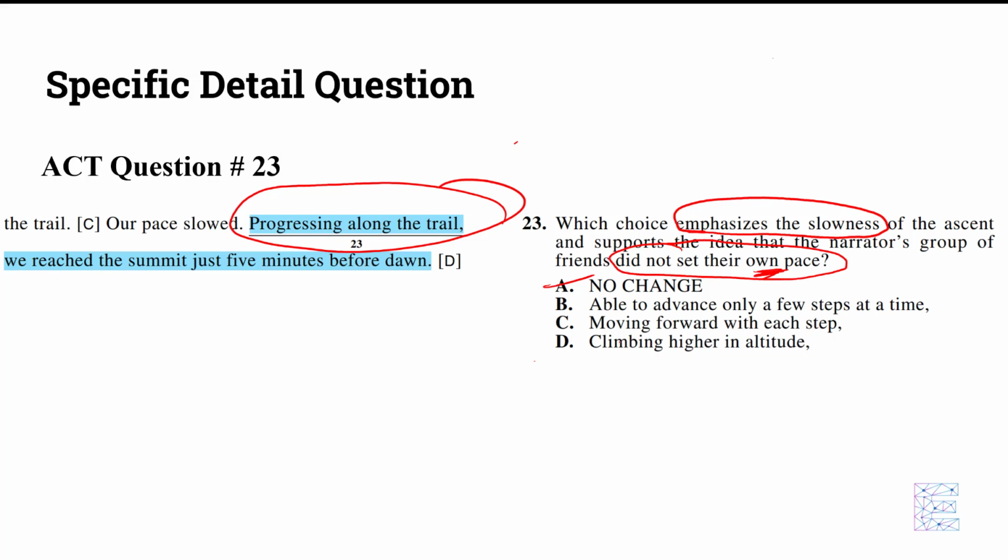What about C? Moving forward with each step. Nothing about slowness. Nothing about not being able to set their own pace, so C is out. Climbing higher in altitude. We reached the summit just 5 minutes before dawn. Again, nothing about slowness or being unable to set their own pace. So B would be the right answer. Able to advance only a few steps at a time. Slowness because you're moving only a few steps at a time. And able means that they are hindered by something. So B would be the correct answer.